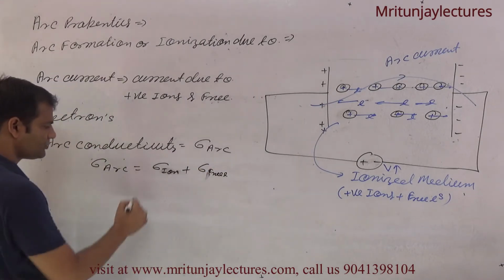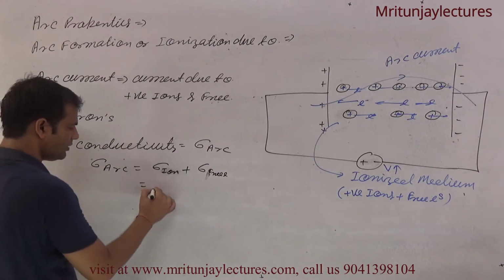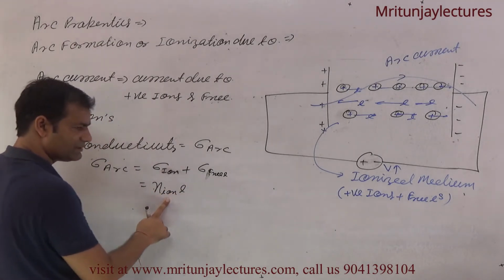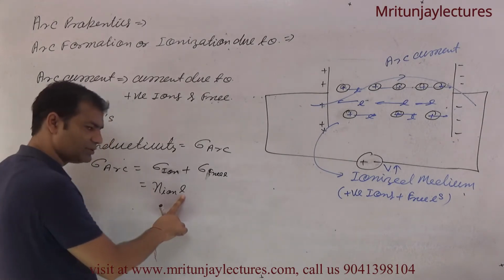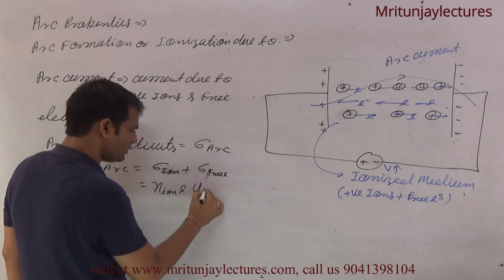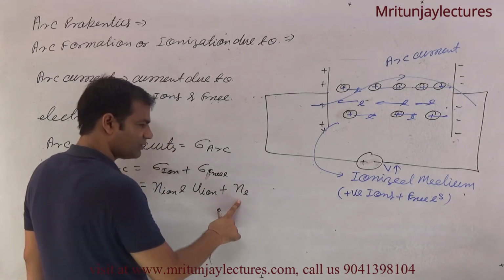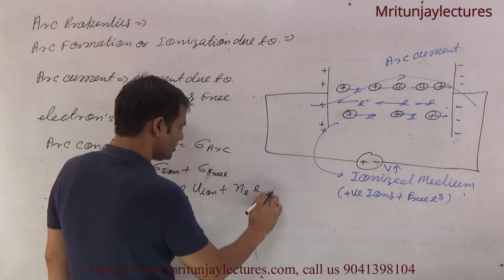Clear? So it is written as Ni, the number of ions per unit volume, into e into mu i, the ion mobility, plus Ne, the number of electrons per unit volume, into e into mu e.